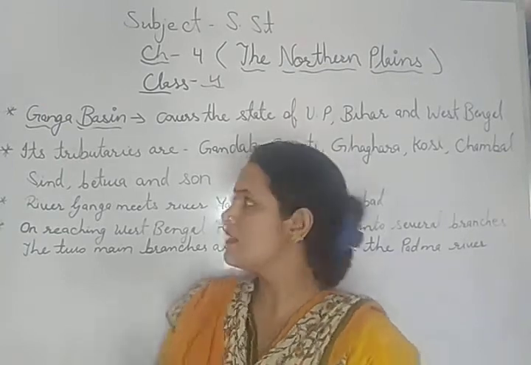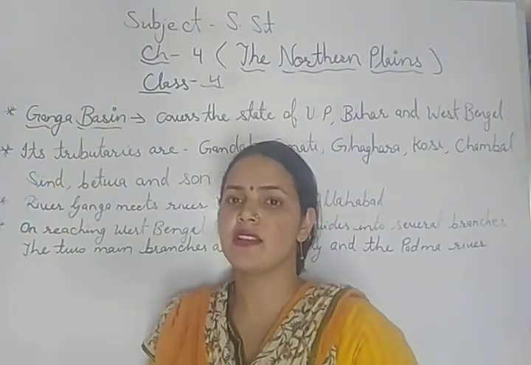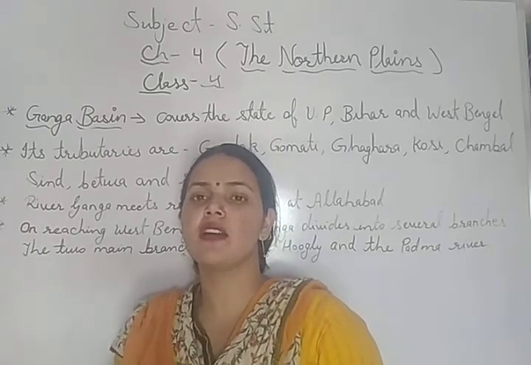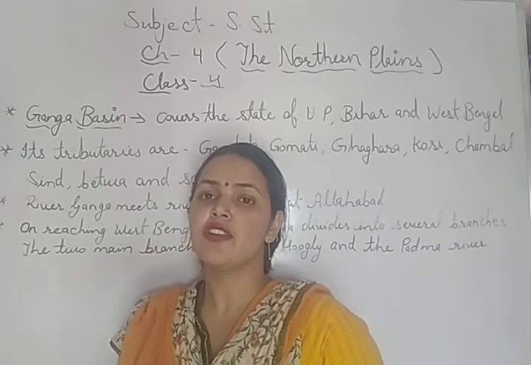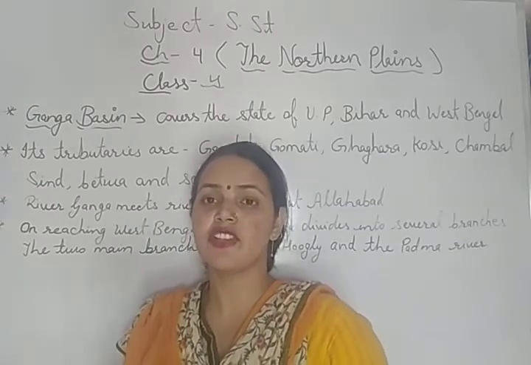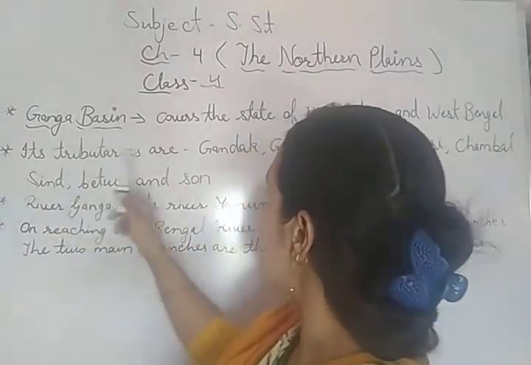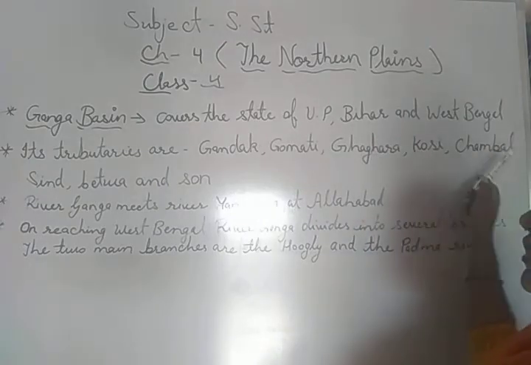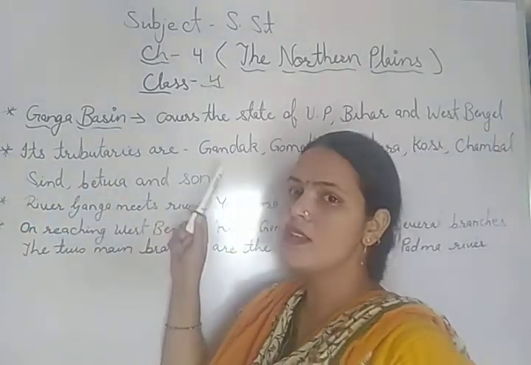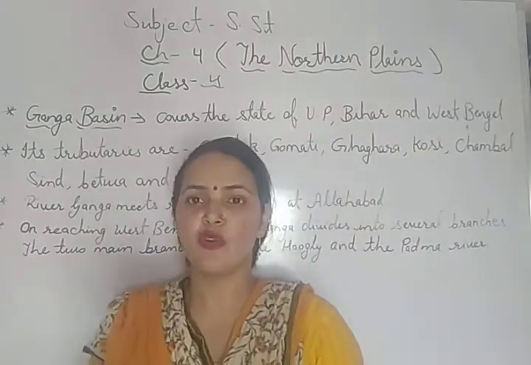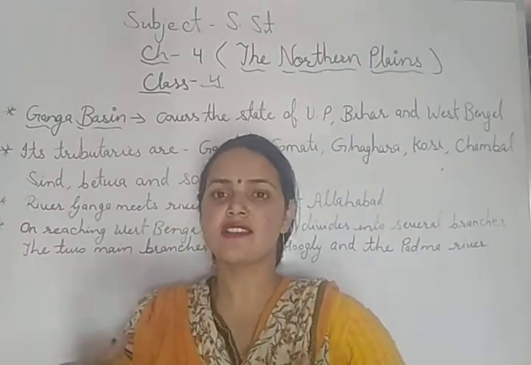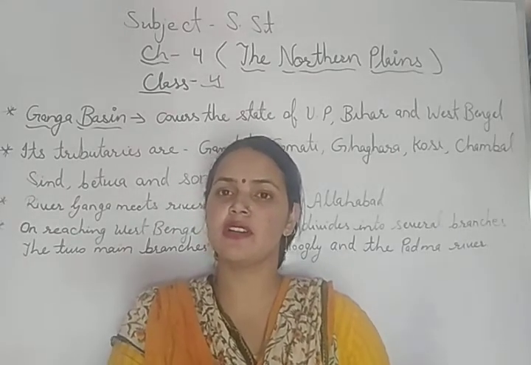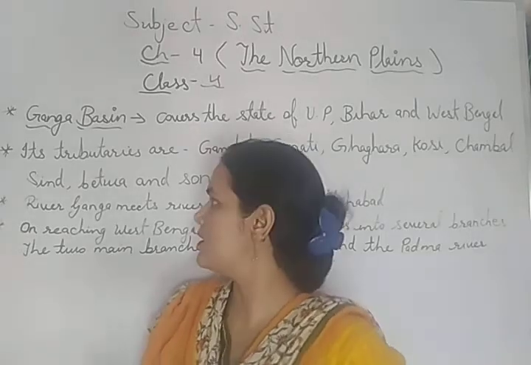After the Indus basin, the second basin is the Ganga basin, and the Ganga basin covers the states of Uttar Pradesh, Bihar and West Bengal. Which are the tributaries of river Ganga? Here are the tributaries: Gandak, Gomati, Ghagra, Kosi, Chambal, Sindh, Betwa and Son. These are the smaller rivers which flow, and after that they join the river Ganga, and then they flow towards the sea.